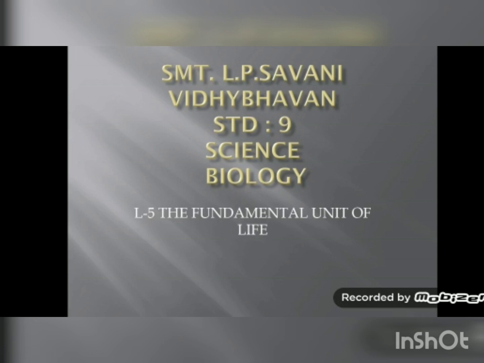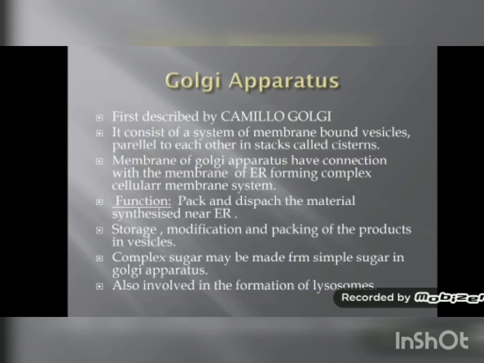Now in the previous two parts we have studied the parts of cell, that is cytoplasm, nucleus, cell wall. Cell wall is present only in plant cell, and we have studied cell organelles like endoplasmic reticulum. You know, cell organelles are important because all the chemical activities which are taking place inside the cell are due to these cell organelles. Now we will study the next cell organelle, that is Golgi apparatus.